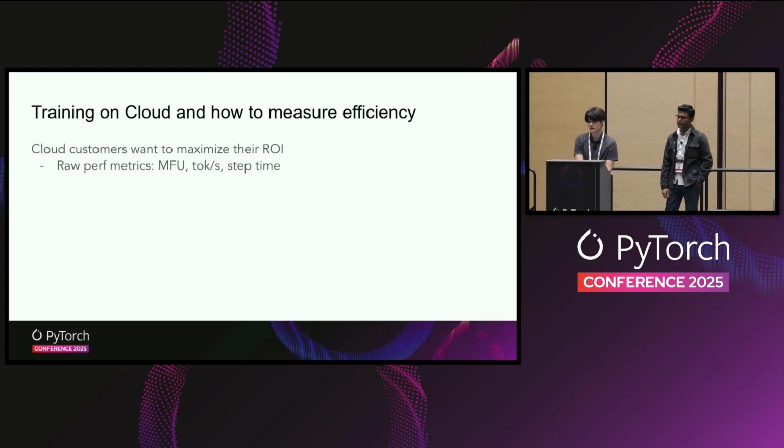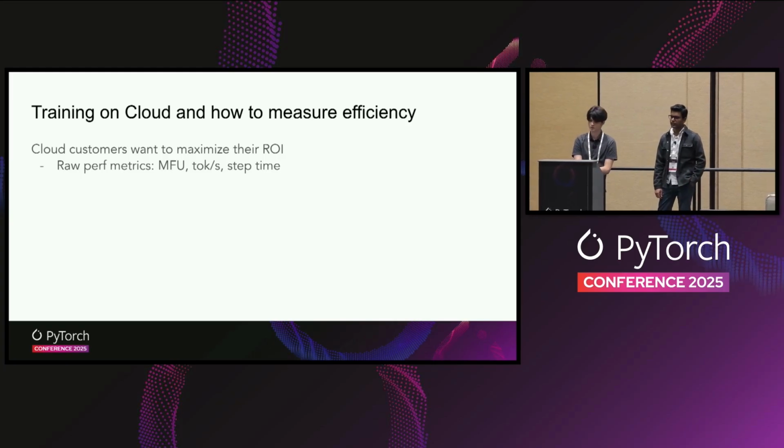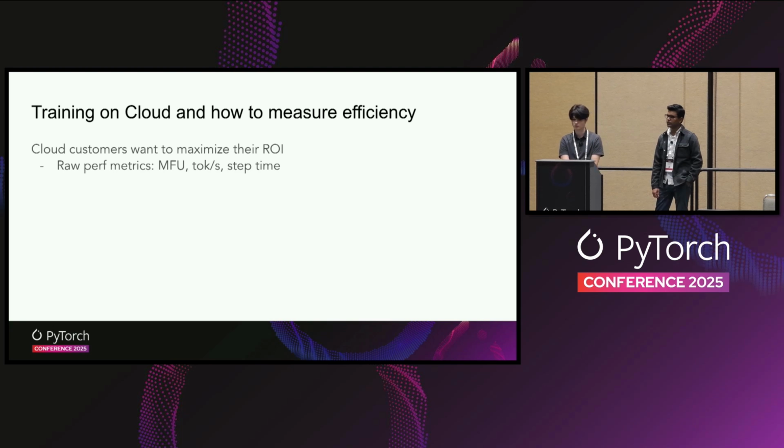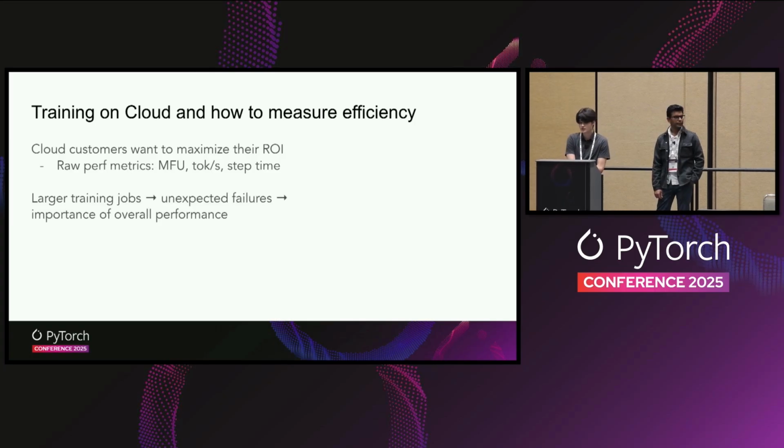Cloud customers want to maximize their return on investment, right? And care a lot about raw performance metrics, such as MFU, tokens per second, step time. These are great metrics for understanding the overall model's efficiency within a short period of time. As you have larger training jobs, due to the sheer distributed scale of these workloads, customers will run into unexpected failures and fault-tolerance issues. Due to the highly coupled nature of AI workloads, when one node goes down, the entire training job stops making any progress.